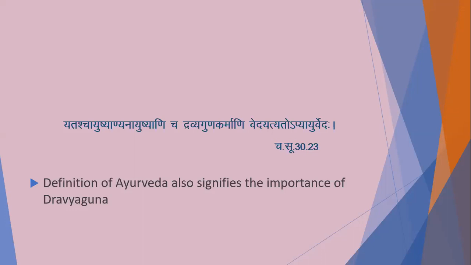But Charaka in Sutrasthana 30 again described: yatascha ayusyani anayusyanischa dravya guna karmani vedati api Ayurveda. This is the second definition of Ayurveda. It means the science which deals with the description of Ayusha Dravya and Anayusha Dravya along with its guna and karma is known as Ayurveda.